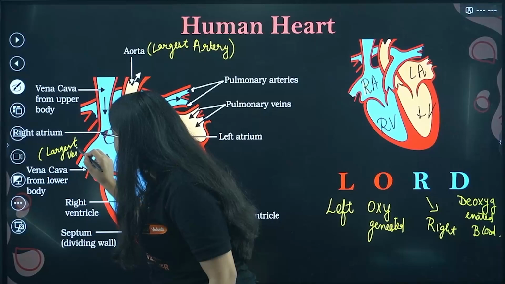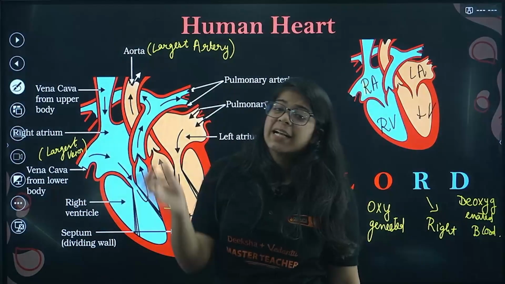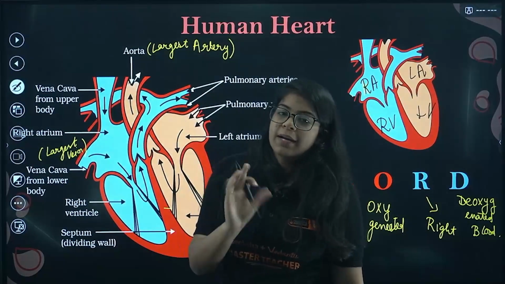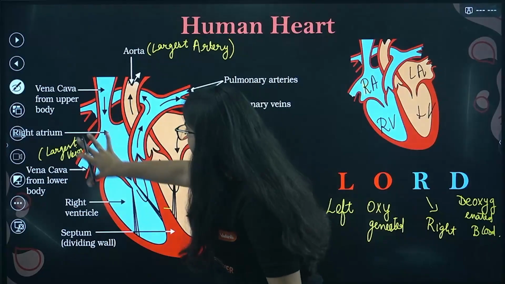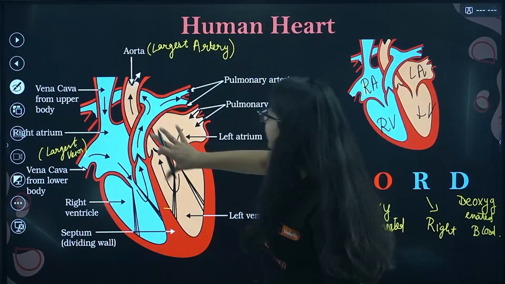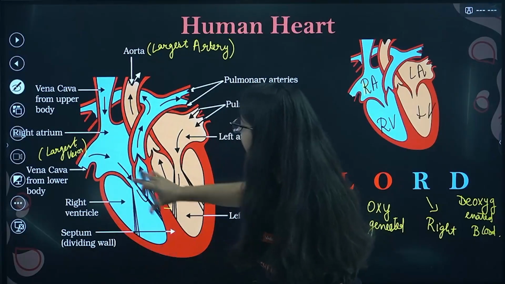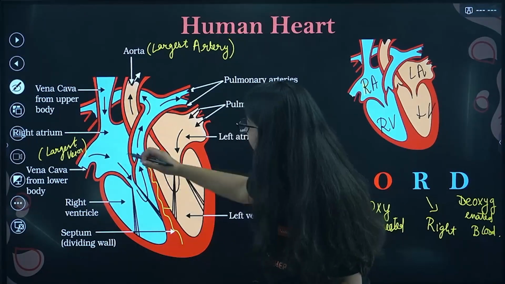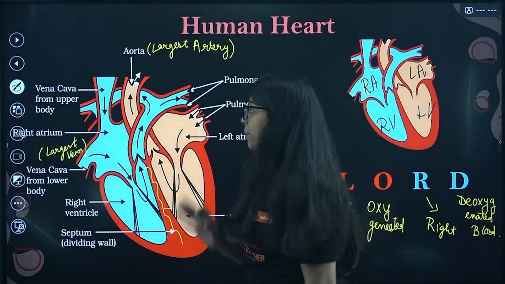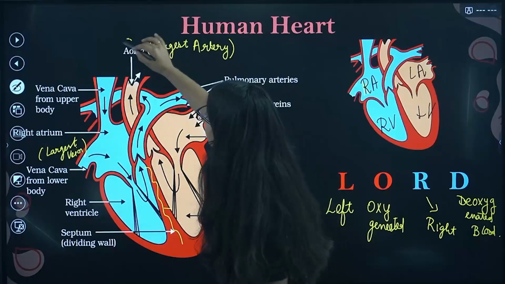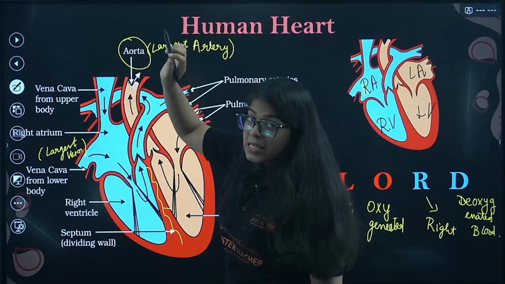It takes impure blood from our organs and sends it into our heart to purify it. Right? Now this is your left atrium, right atrium, left ventricle, right ventricle. A wall separating the left and right side is your septum. Right? And this is your aorta, the largest artery.